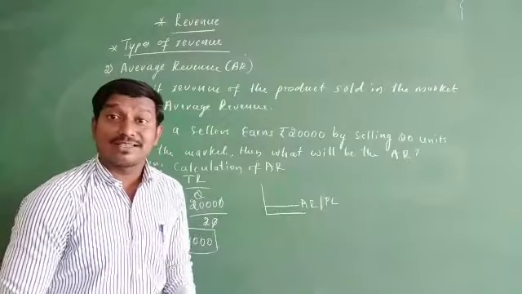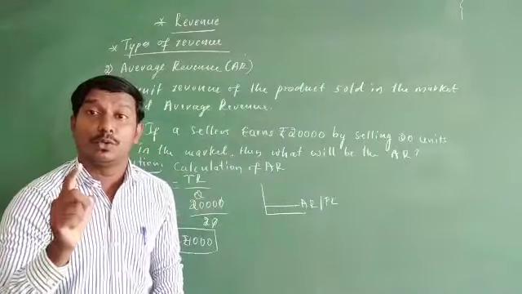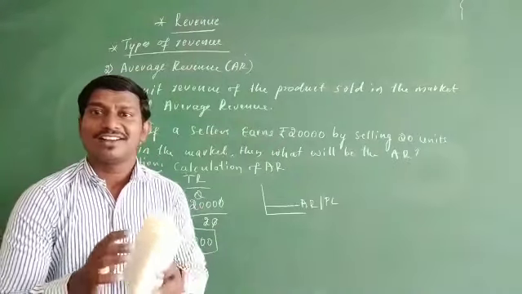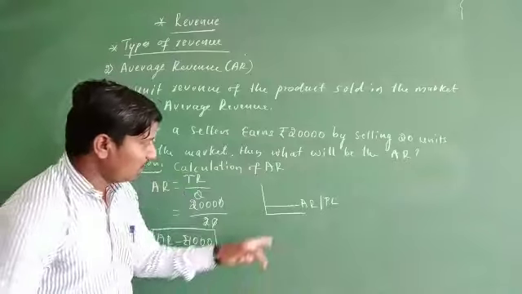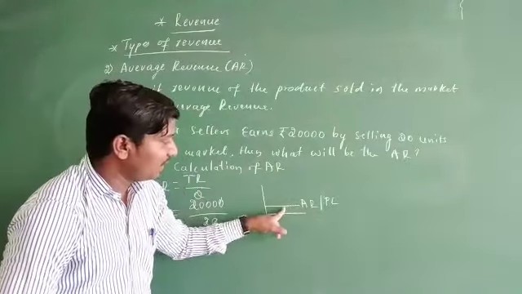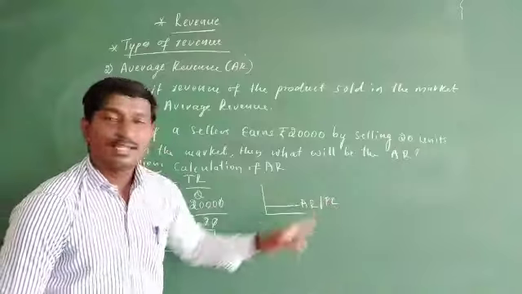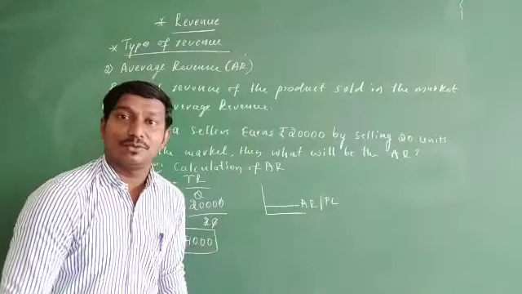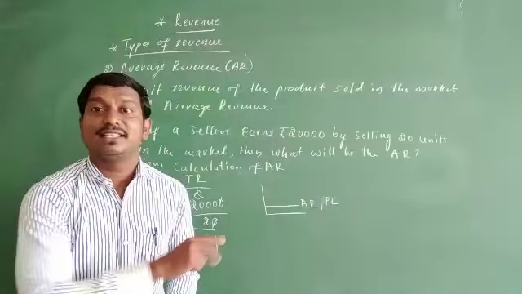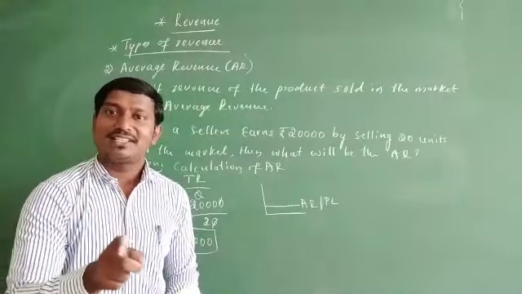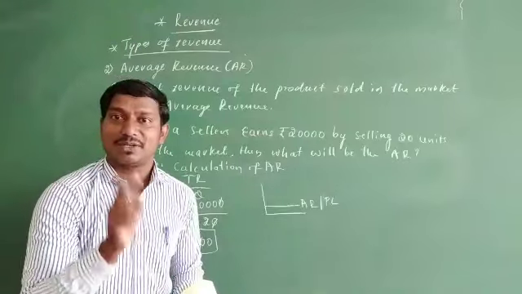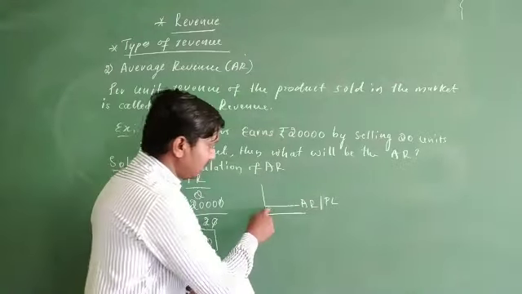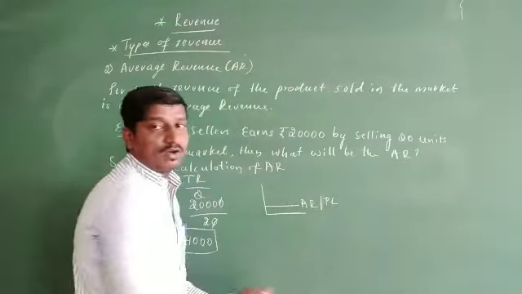It is constant, parallel to the OX axis, because the price in perfect competition, as we already assumed, is uniform or constant in nature. Because of that reason, we call average revenue the price line. Here the average revenue, price and marginal revenue are all the same in perfect competition, only because all sellers sell a homogeneous commodity at a uniform price. So the average revenue curve will be horizontal.